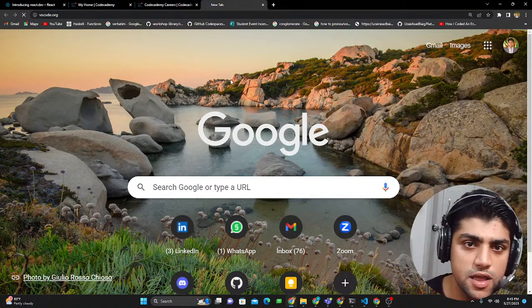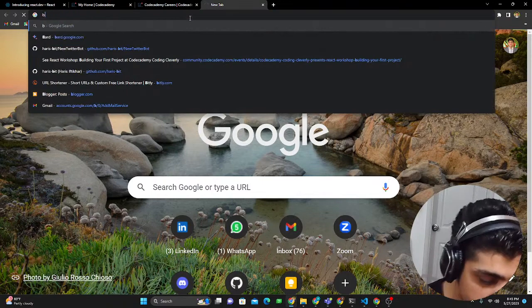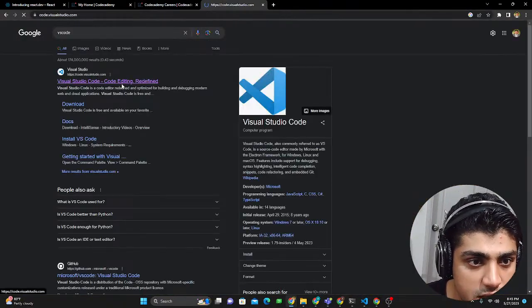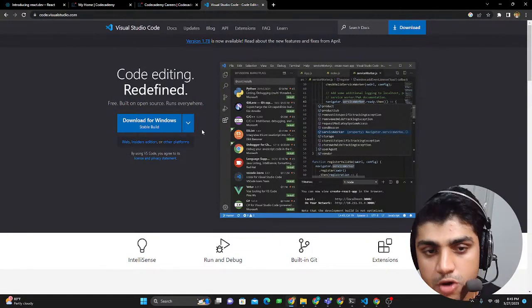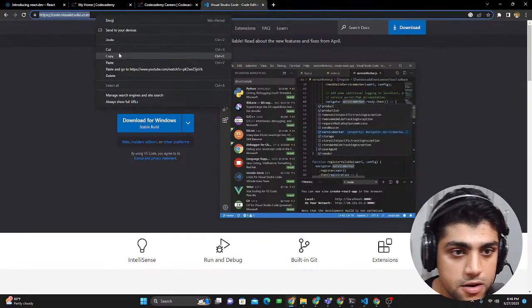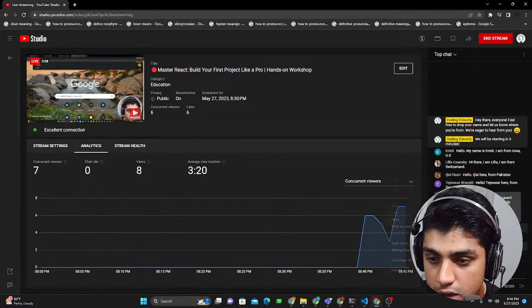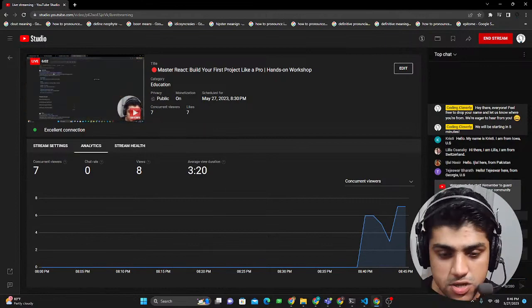Go to Google, type in VS Code, and go to the website code.visualstudio.com, and install the latest version of the code editor. I would recommend Visual Studio Code, which is the best code editor out there. I'm personally using it and I really love it. I'm just sending the link here as well to install that.